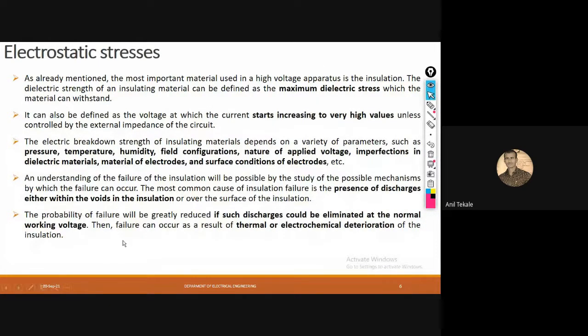Fine. So this is all about the electrostatic stresses. So this is our first lecture, and today I had taken only the introduction part. In the next lecture we will understand how gas and vacuum are used as a medium for insulation. Then next we will see what liquid breakdown is and what solid breakdown is. Then we will also see the estimation and control of all these electric stresses, and how surge voltages and their distribution as well as their control work, in the coming lectures.